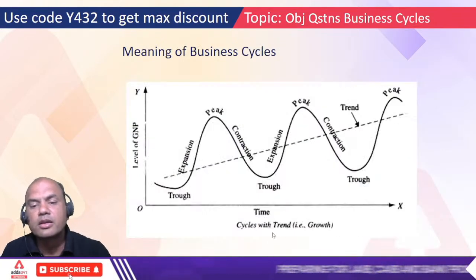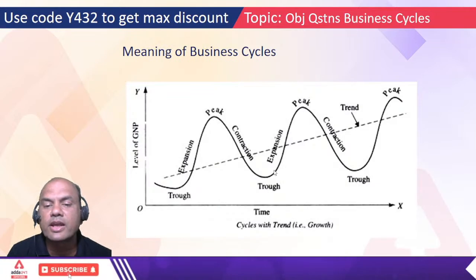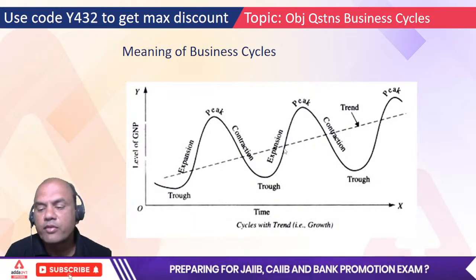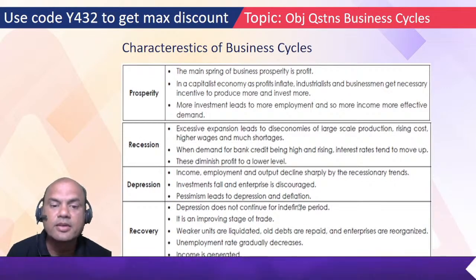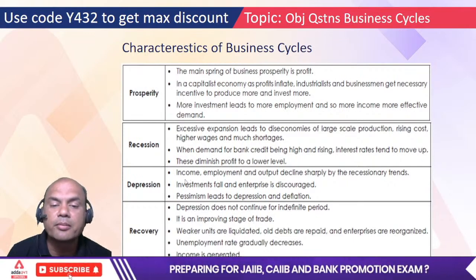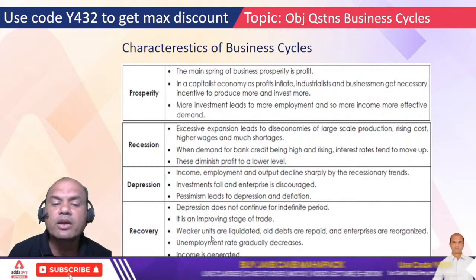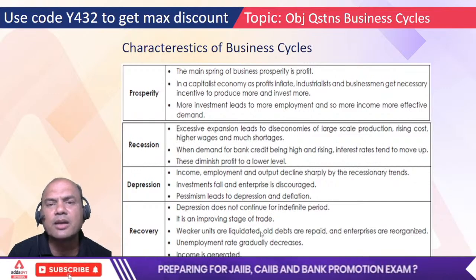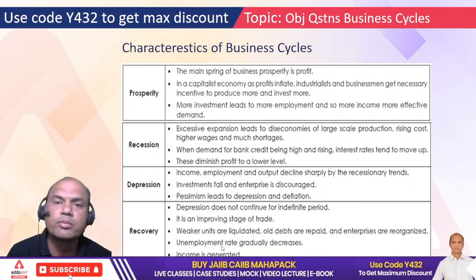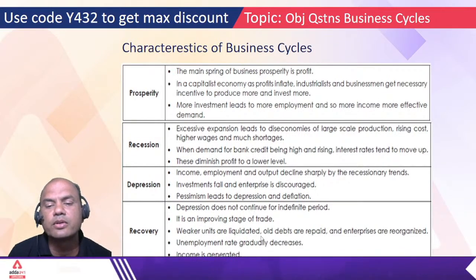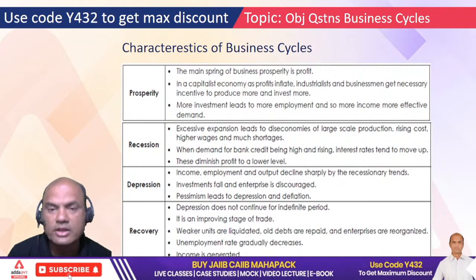Okay, here this is the depression phase. Here RBI will start some recovery action. What is the recovery action? It will bring down the interest rates first. When it brings down the interest rates, businessmen would be more interested in doing business. So more businesses means unemployment gets reduced, and employment starts. Weaker units which can't be workable anymore are liquidated. People sell them immediately, somebody new buys in with more money and starts a new unit again, isn't it? Old debts are repaid. Then enterprises are reorganized, right? All these things happen over here.